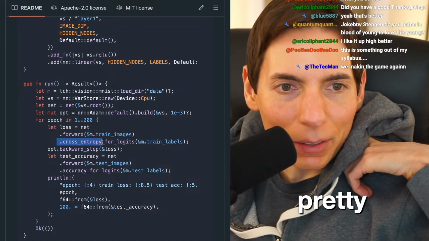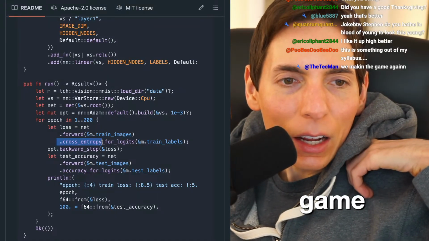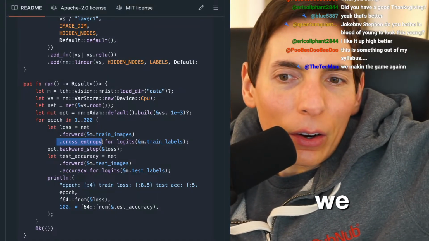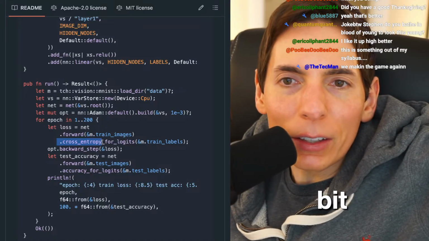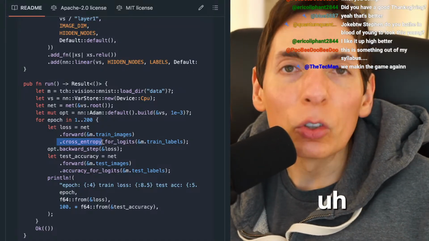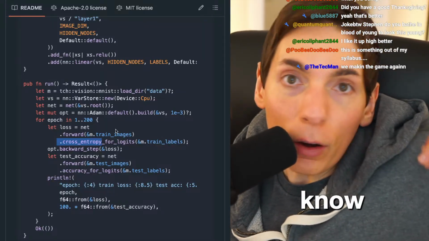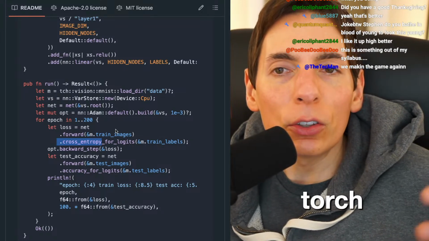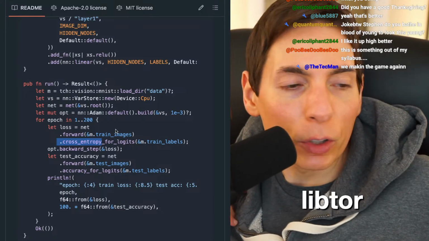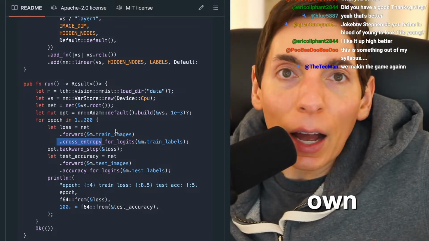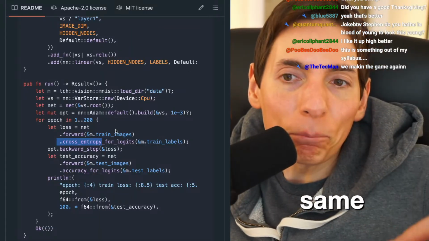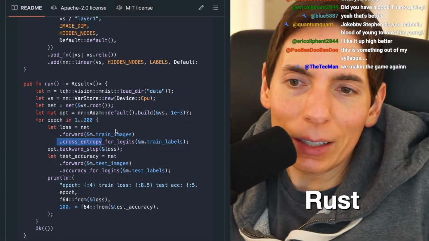That's pretty satisfying. We making the game again? Hey, the tech man. We are putting the game on pause for a bit. I wanted to do some Rust AI with libtorch. You've heard of PyTorch, right? Where you can use Python and libtorch, which is written in C++, to write your own AI models. I want to do the same thing, except in Rust. I wanted to get it going in Rust.